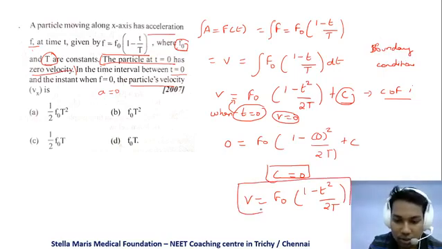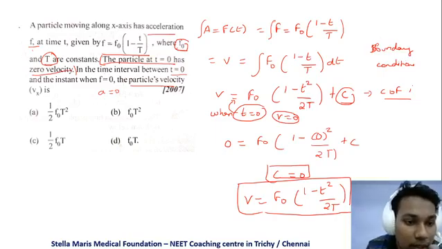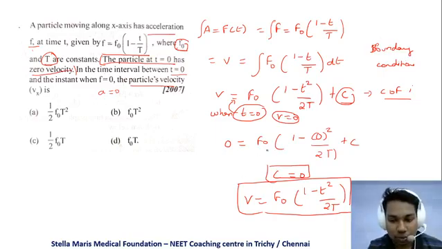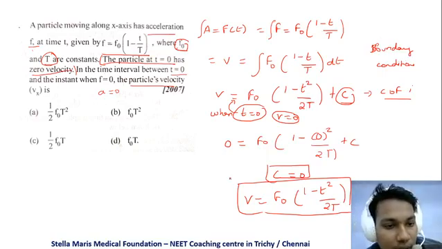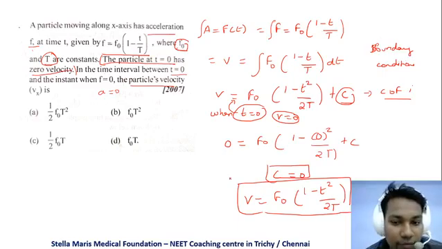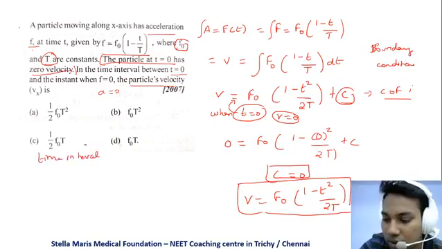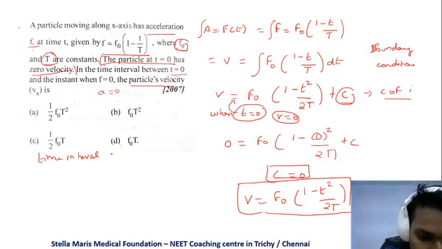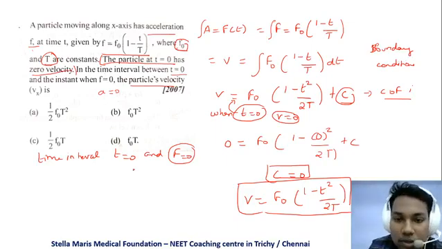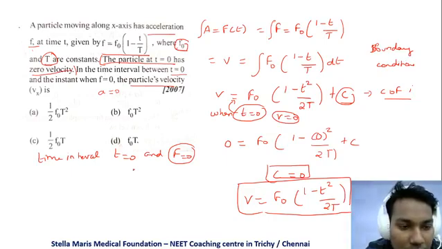Now we know the velocity formula. They are asking for the particle's velocity in the time interval between t is equal to 0 and the instant when f is equal to 0, that is, when the acceleration f becomes 0.